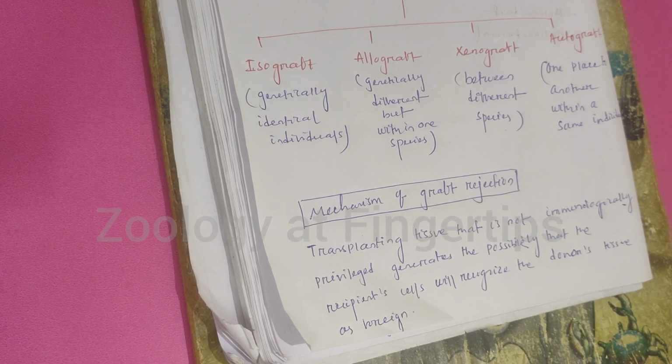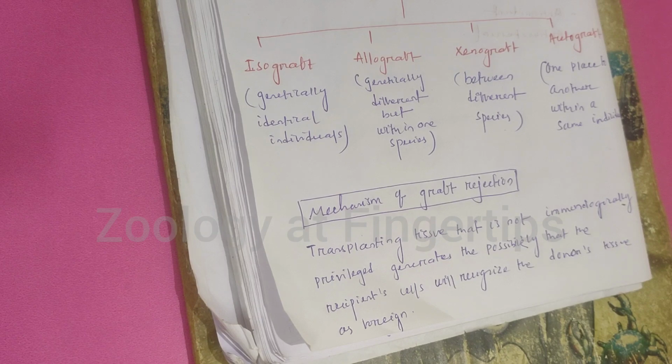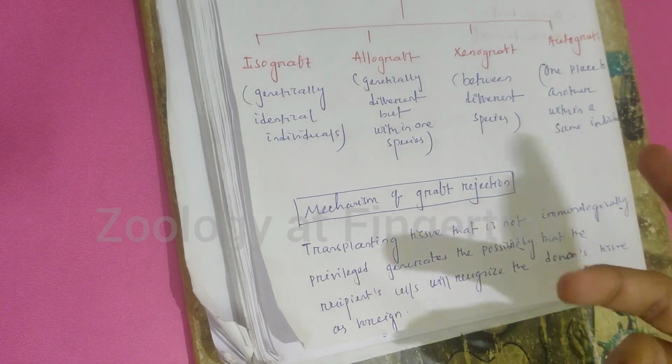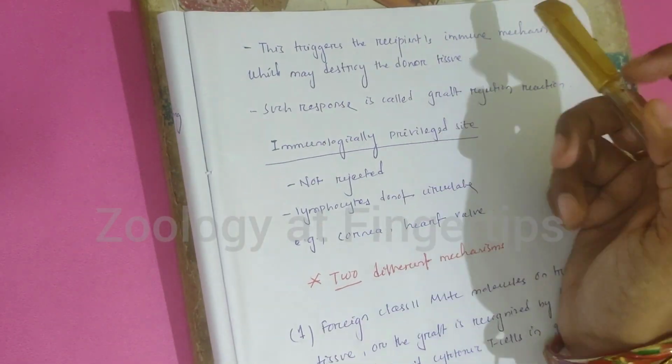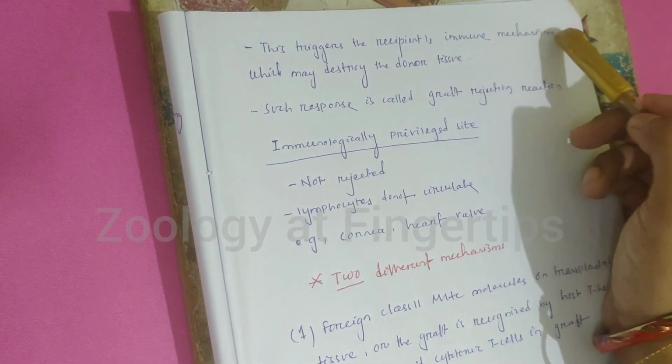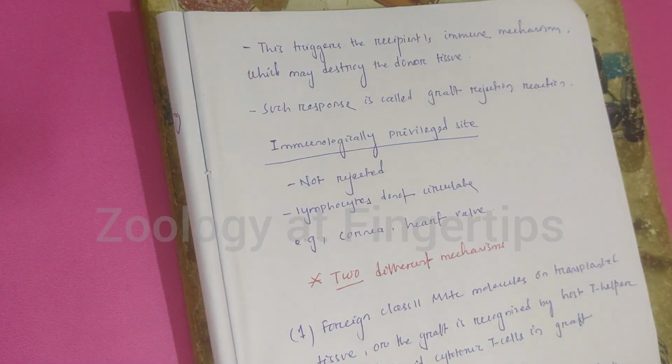Transplanting tissue that is not at an immunologically privileged site creates the possibility that the recipient's cells recognize the donor tissue as foreign and mount an immune response against that donor tissue. This triggers the recipient's immune mechanisms, which may destroy the donor tissue. Such a response is called a graft rejection reaction.